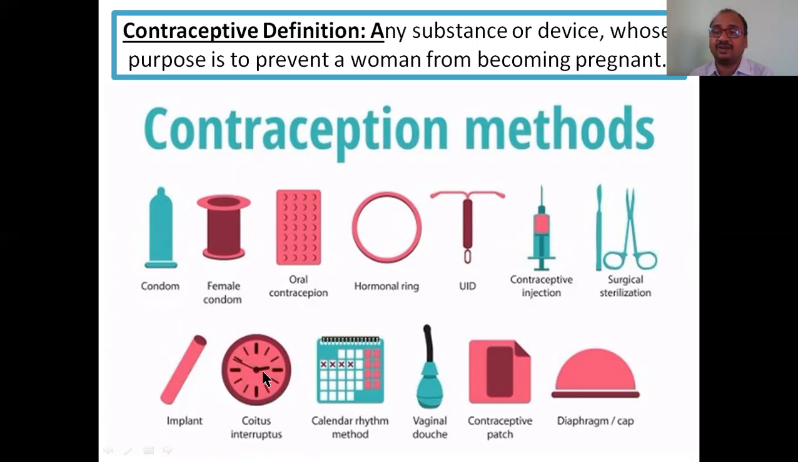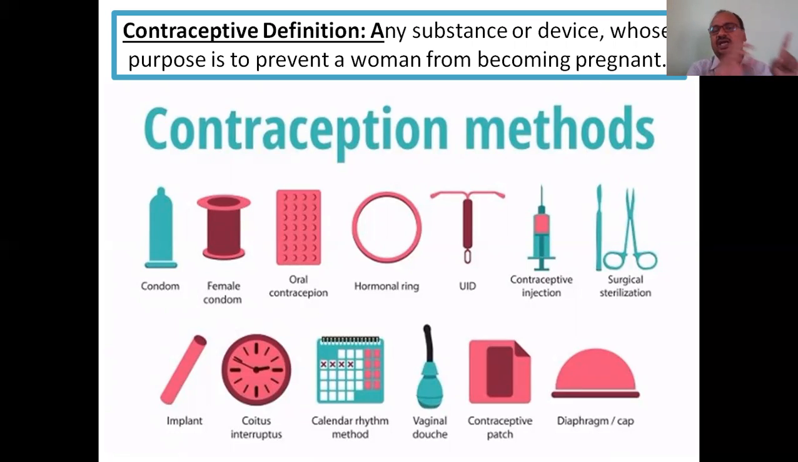Coitus interruption, like following a time or following a calendar. This is a douche, it washes the vagina. This is a contraceptive patch, hormone is available in the form of a patch. Here you can see it is a diaphragm, that is also called a vaginal cap. Like that, so many methods are there.